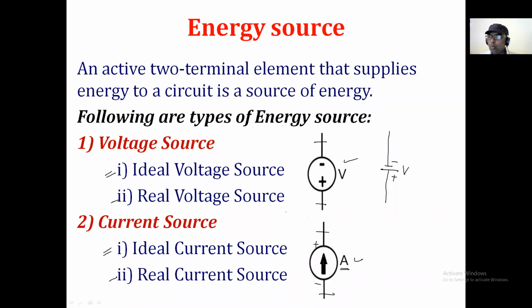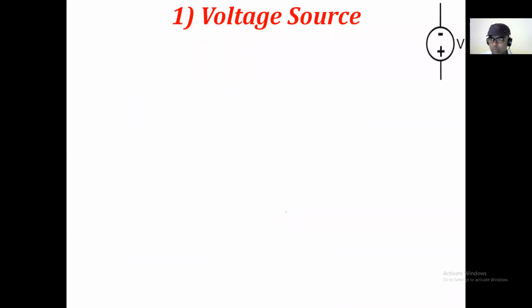Second thing, voltage source. It has a symbol and it has types: ideal voltage source and real voltage source. And the third thing, current source. It has a symbol and types: ideal current source and real current source. This is the conclusion of this slide. Now we have to discuss in detail one by one the energy sources. So we start with the voltage source.